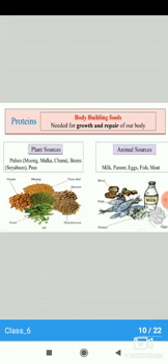So students, you have to remember just one line. Food plus iodine solution gives blue black color. That means there is a presence of carbohydrate. Now let's study about proteins.